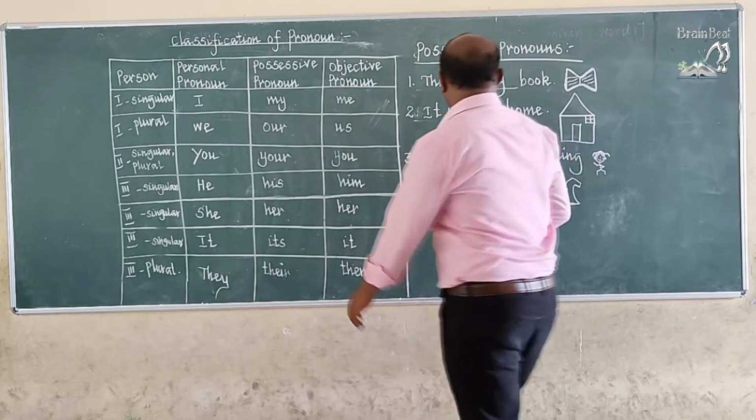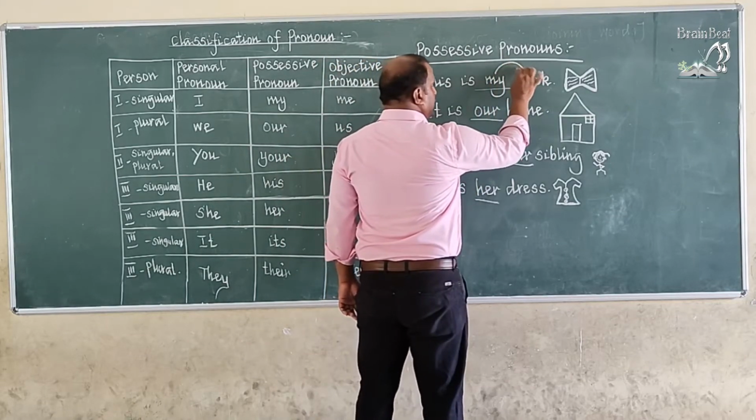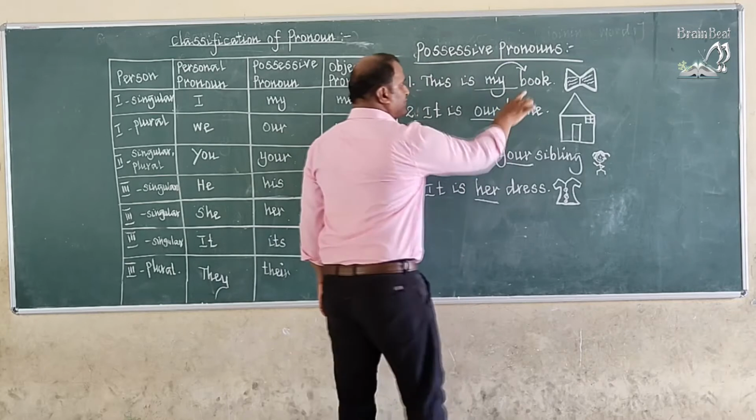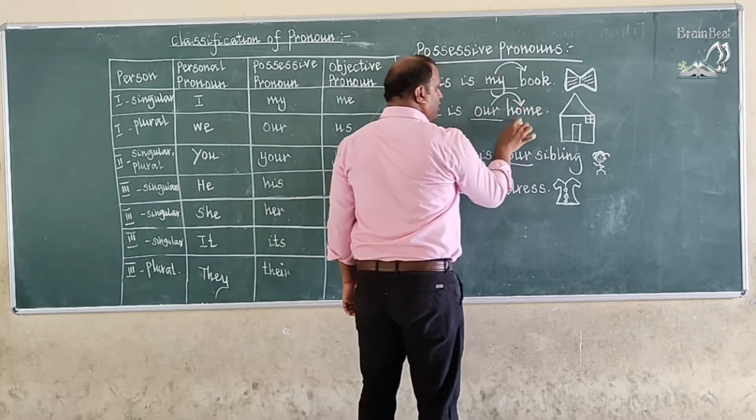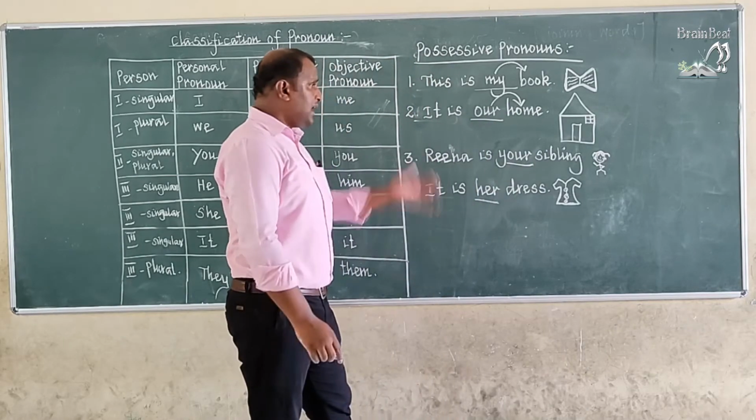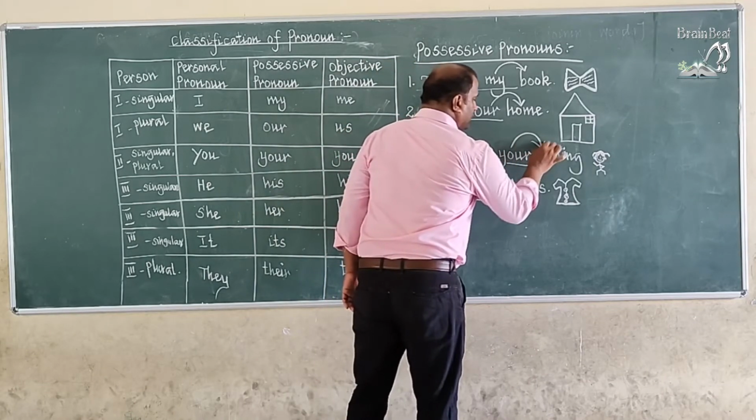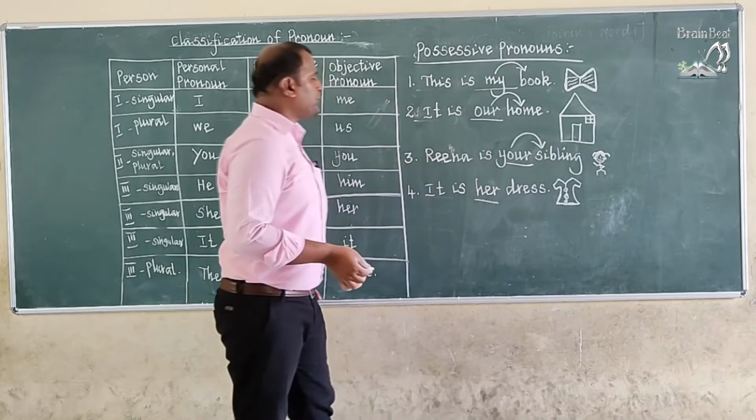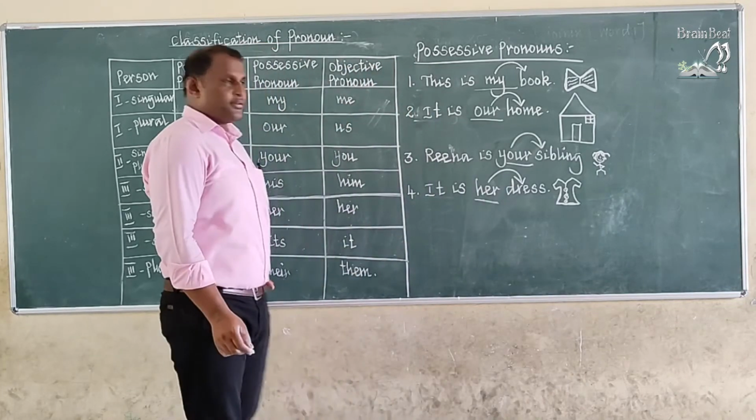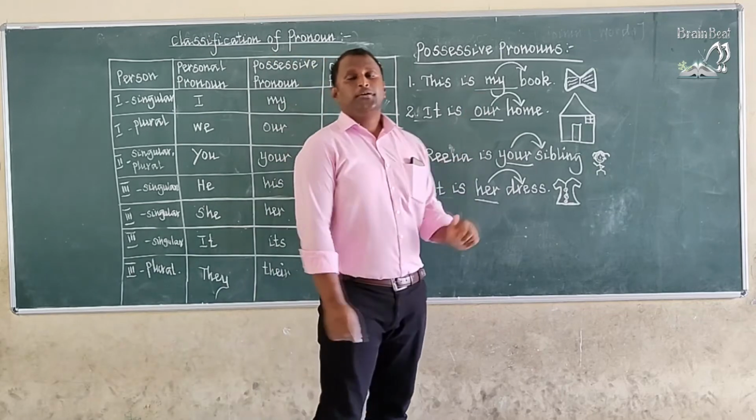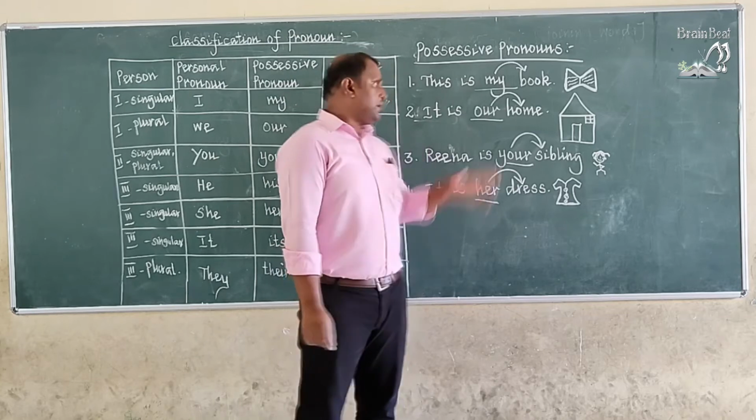And how to use possessive pronouns? Okay, listen. My book. It shows the possession of the book. And our home, which means it shows the possession of home. It is our home, possession. Your sibling, your is showing the possession of sibling. Her dress. So these underlined words are possessive pronouns and they are showing the possession in the sentence.